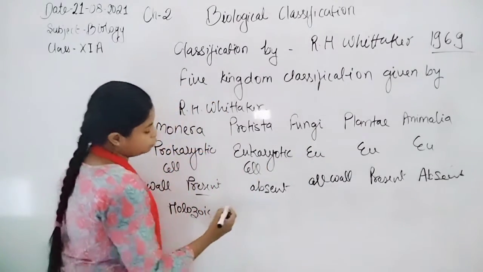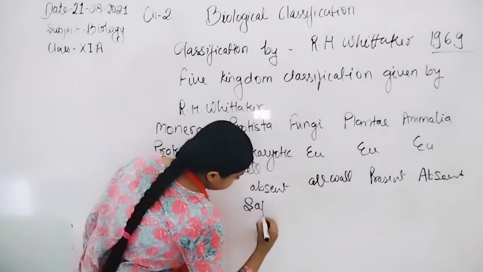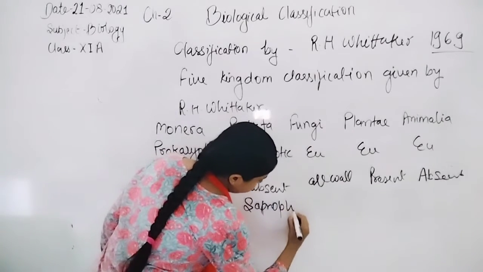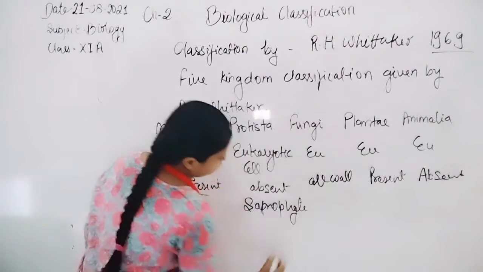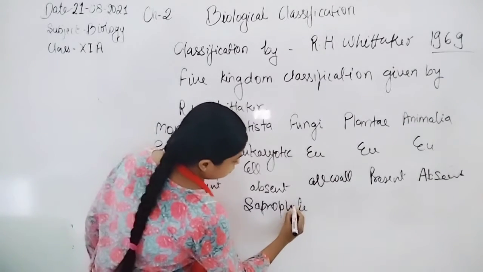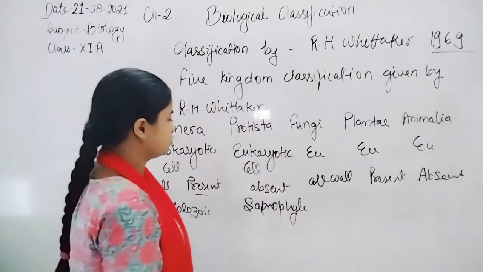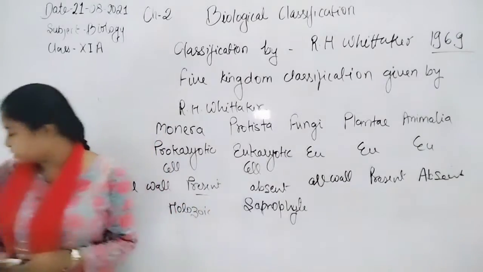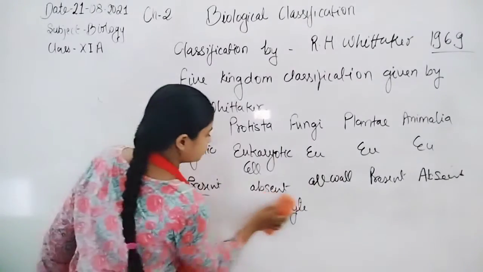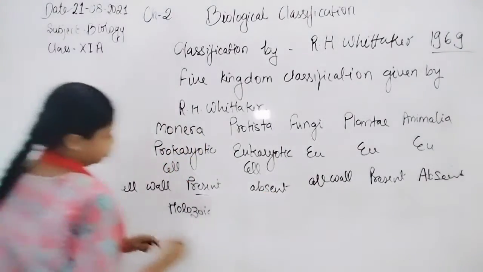But in Protista, mostly they are saprophytes. Mostly they are saprophytes. Sorry, Protista, heterotrophs.